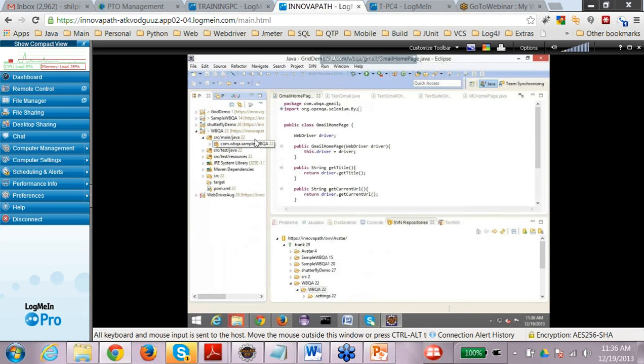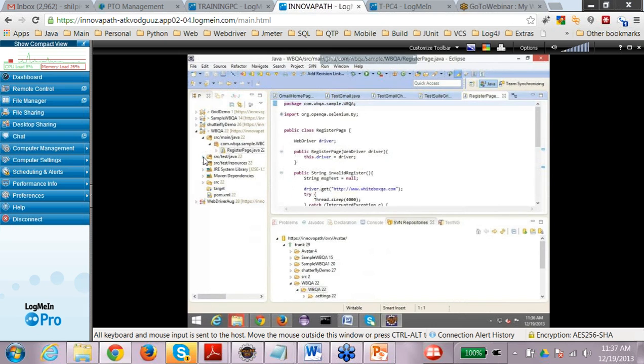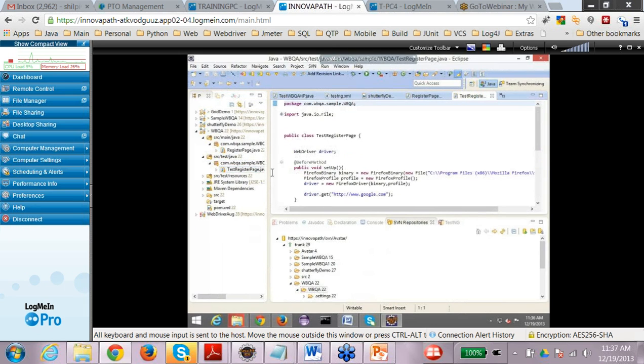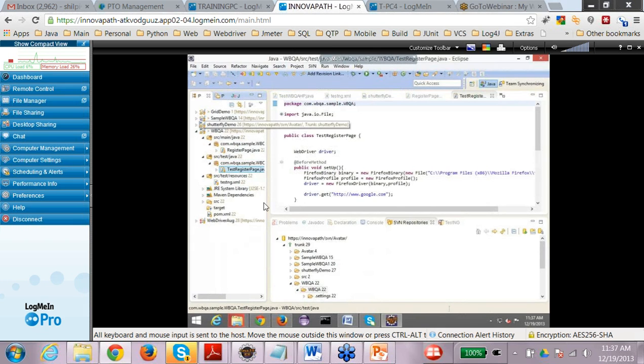Do you see this? I have already created it, it's a pre-built project. There are some page classes, and there are some test classes. Do you see these test classes are there, right? And we do have certain resource files. So there is a testng.xml. We will be talking about build files also. So my project is completely there.